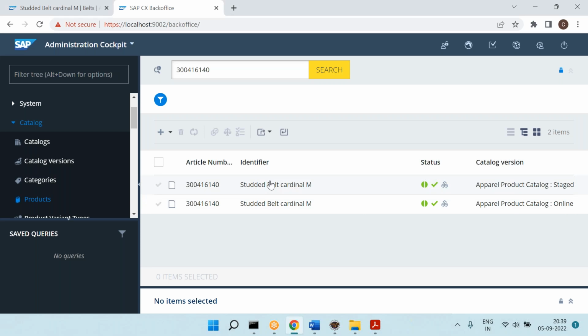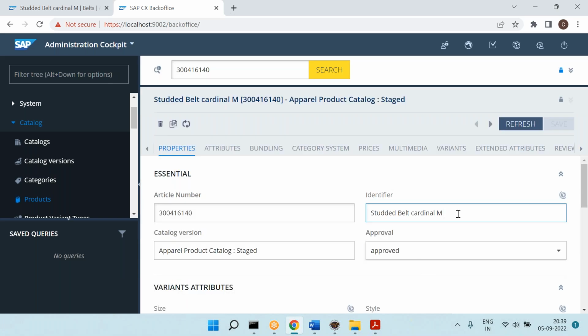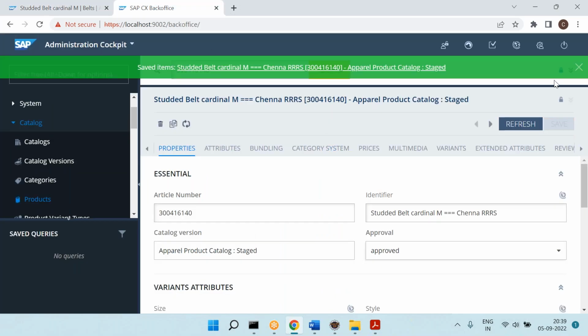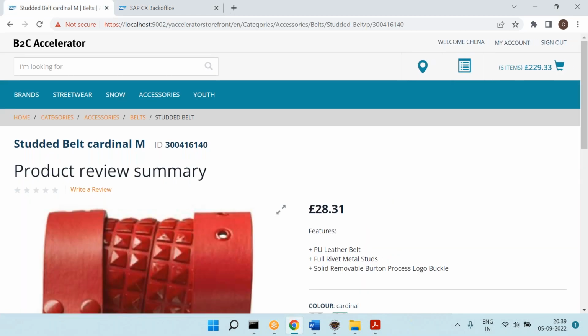Now, if you do the changes in the staged version, let's say I am adding ChennaReddyTraining. I save it. Now, if I go to the website, if I refresh, can I see it? No. Why we are not able to see it? Because we have done the changes in the staged version.